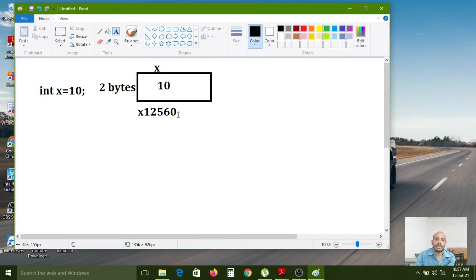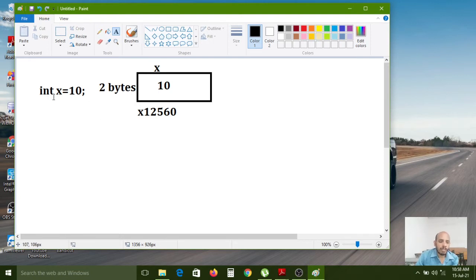This address generation is the responsibility of the compiler, not the programmer. That's why this is an assumed value. Please assume the memory address looks like this. It is not a fixed memory address; at the time of execution, the compiler will create this ID for this memory.